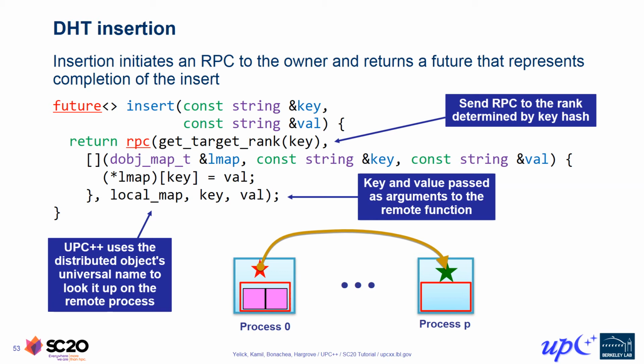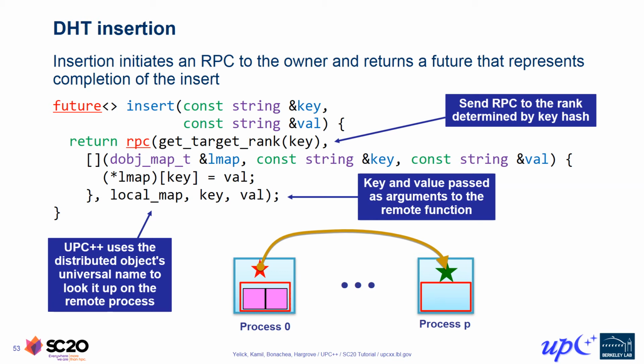After the RPC message arrives at the target process, it will induce that process to run the provided RPC callback. The RPC callback is a lambda function that takes 3 corresponding arguments. The first, lmap, is a reference to the distributed object, which upon invocation has been converted into a reference to the local representative of the dist object at the target process.